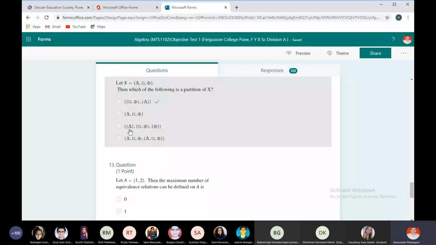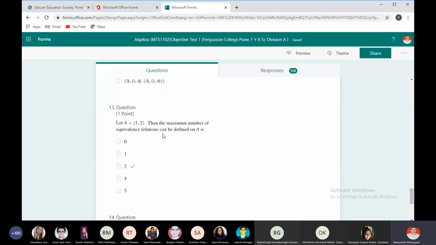Why is the third one not a partition? Because the second and third intersection is not empty. So among two sets, the intersection is non-empty, so this cannot be a partition. We want disjoint sets. The fourth one is also not a partition, because the three members are not subsets, these are just elements. So only the first one is a partition, because 2 plus 1: two elements in one set and one element in the second set.